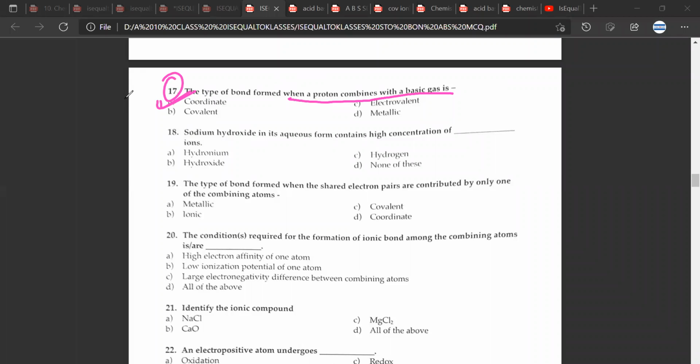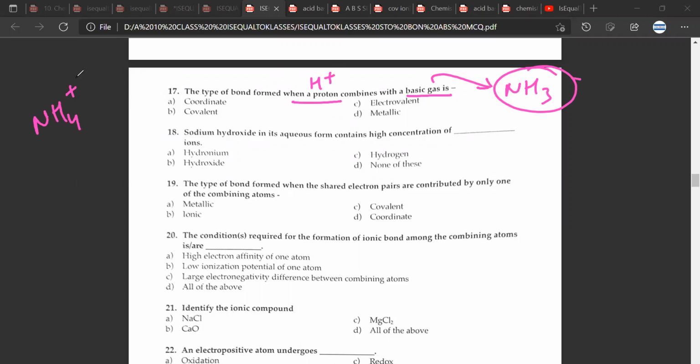So Mr. CB, can you give an example of question number 17? So you have basic gas. So basic gas is NH3, ammonia. Okay. So when you add a proton, that is H plus, to NH3, it becomes NH4 plus. Great. So again, we have that coordinate bonding that we discussed a few minutes before.